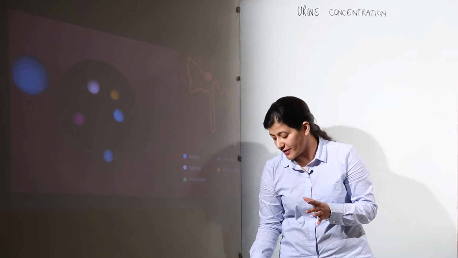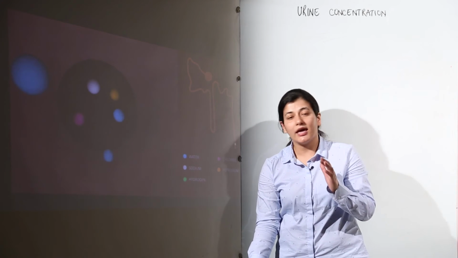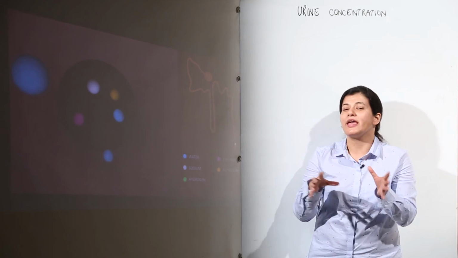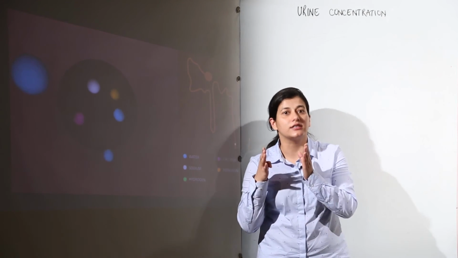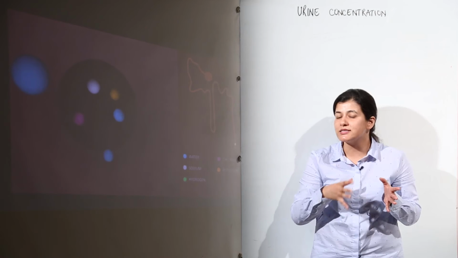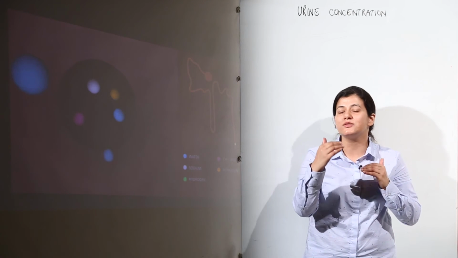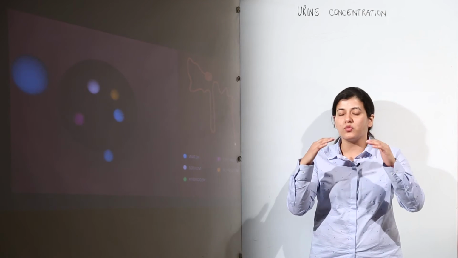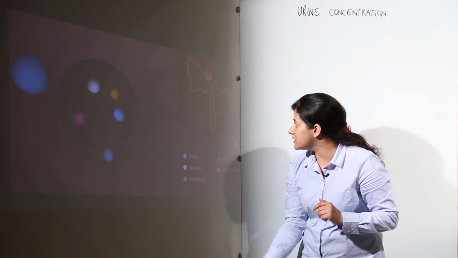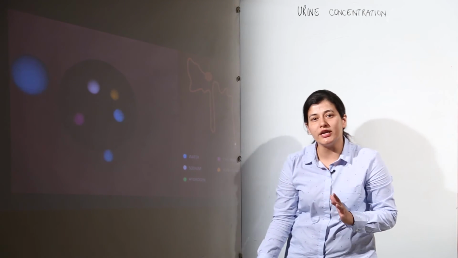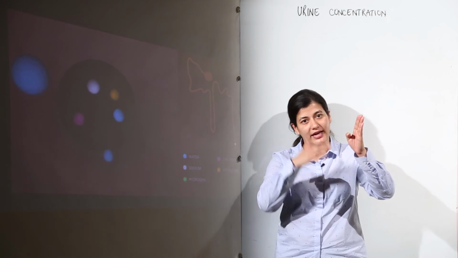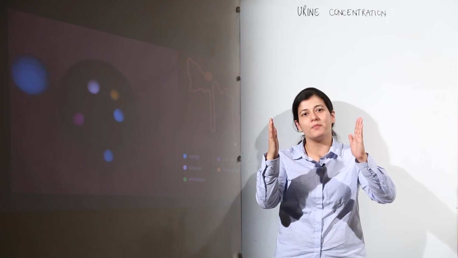To sum up, in the concentration of urine, the PCT, loop of Henle and DCT play an important role, and in the end the collecting duct also plays an important role in the reabsorption of water. There is a counter current mechanism that involves the osmolarity balance between the medulla and cortex of the kidney. The two limbs of the loop of Henle are responsible for maintaining the osmolarity: whatever water content is present in the beginning has to be present in the descending limb and in the ascending limb.